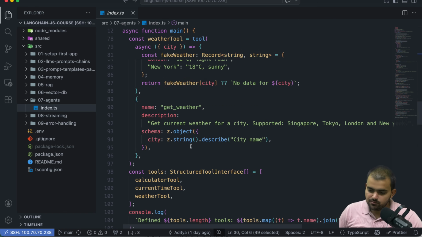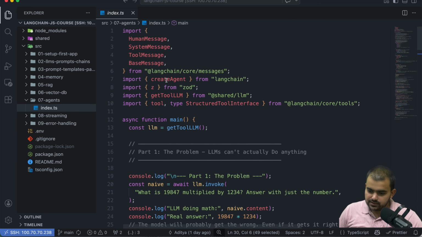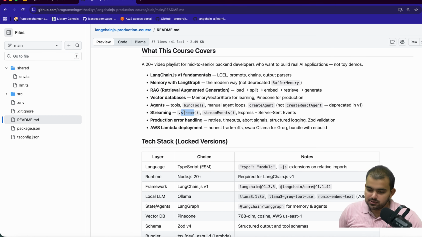Like that I tried to make this course. Here we use createAgent because createReactAgent got deprecated, and we will use streamEvents.